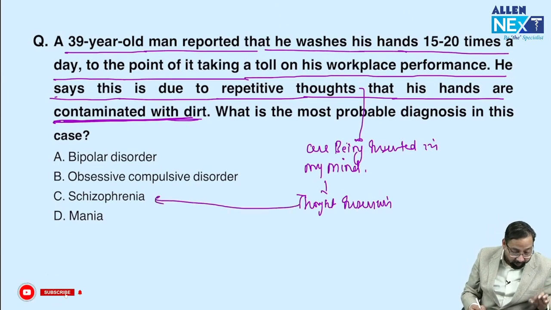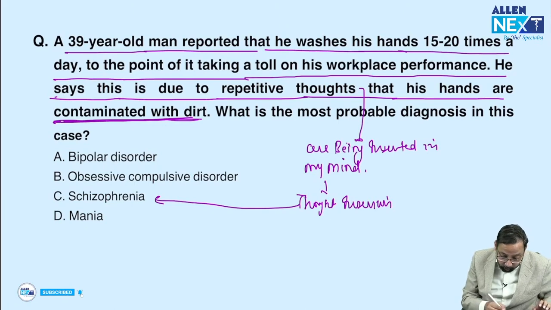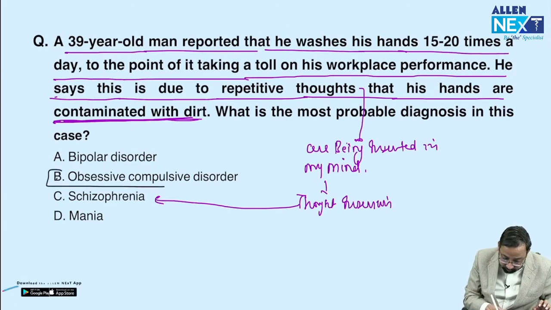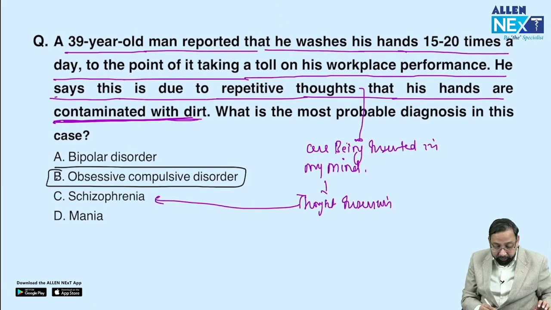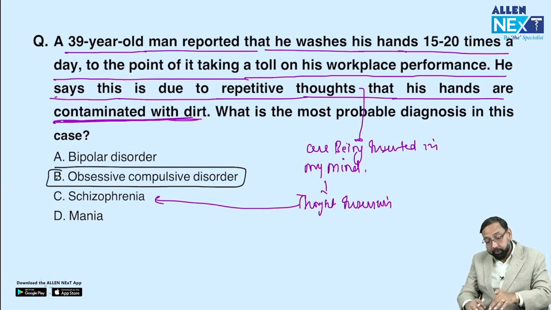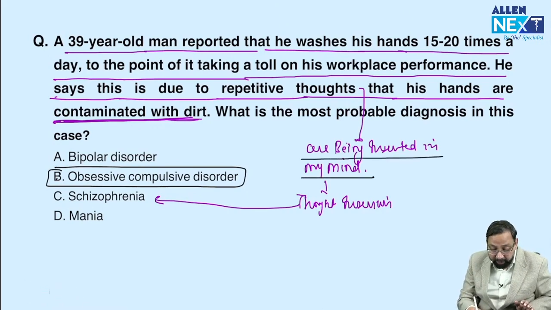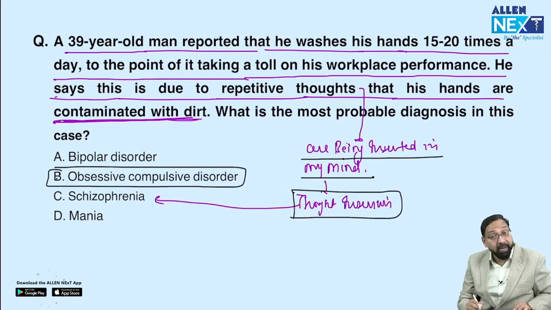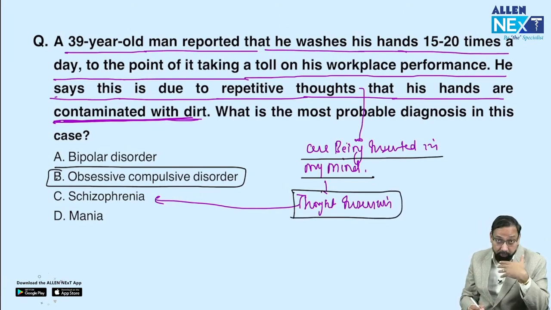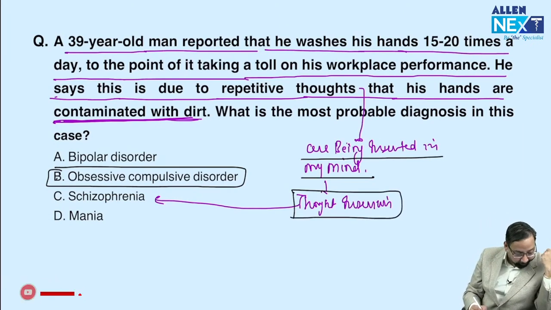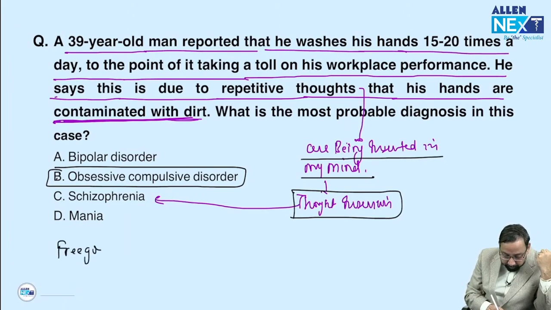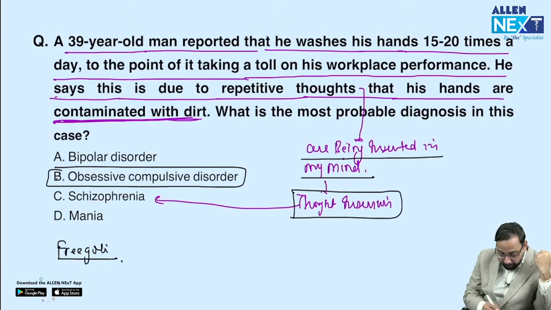In this question, the answer is definitely OCD. But if they join one more statement, that these thoughts are being inserted in my mind, that is thought insertion, a Schneiderian first rank symptom suggestive of schizophrenia. Now, let me tell you Fregoli syndrome and Capgras.